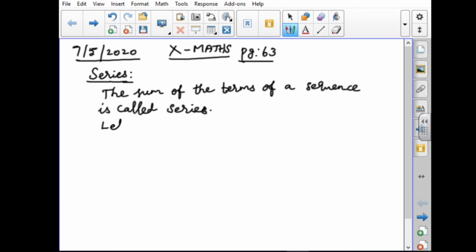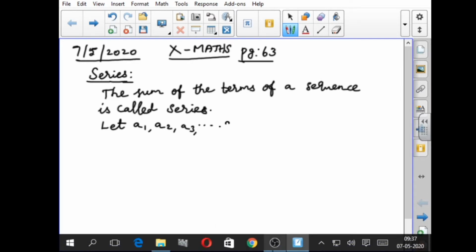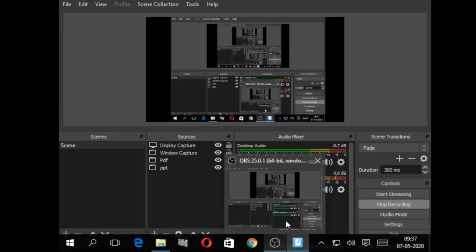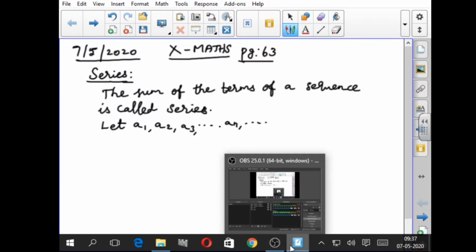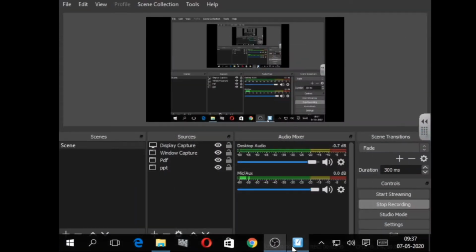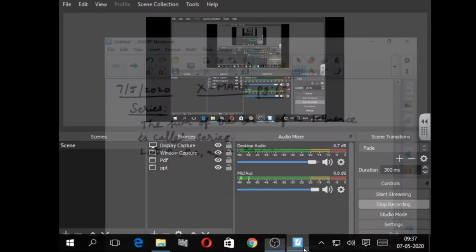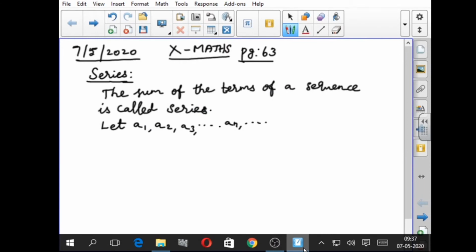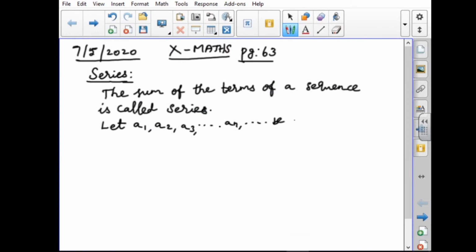Let a1, a2, a3, etc., an, etc. be a sequence of real numbers.